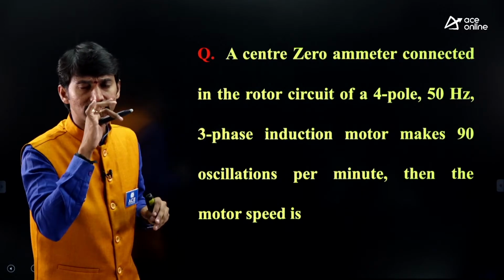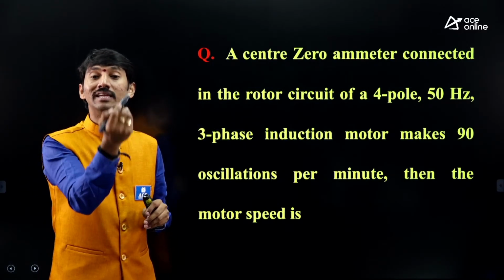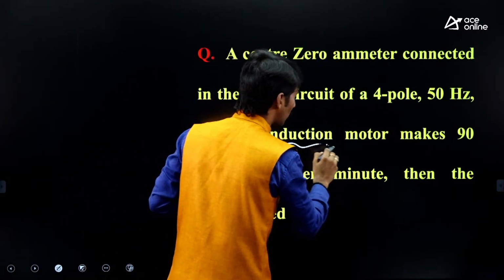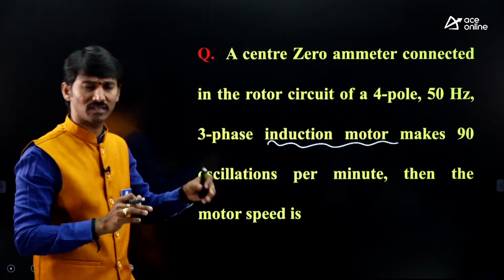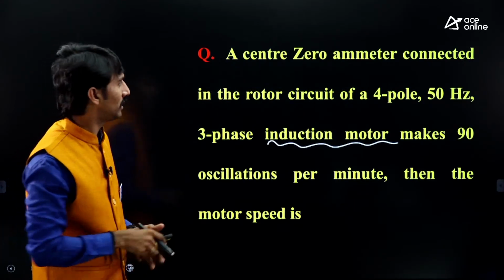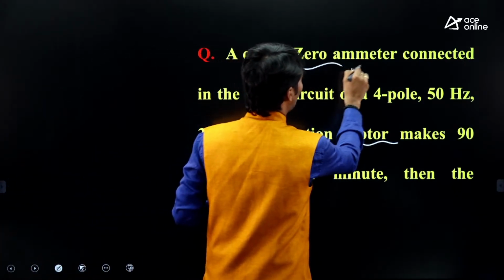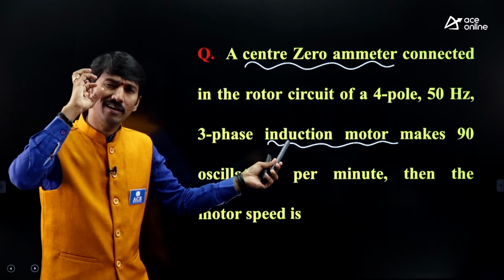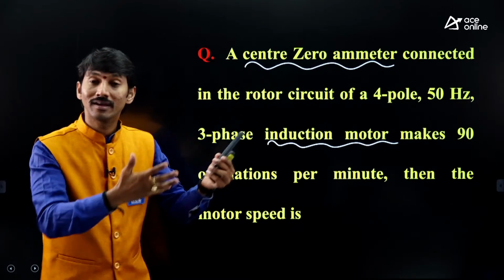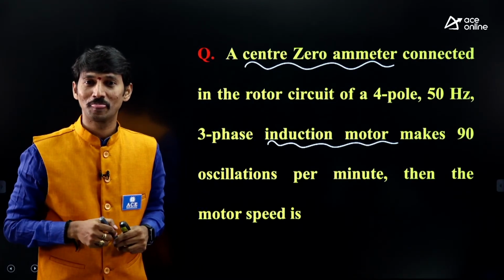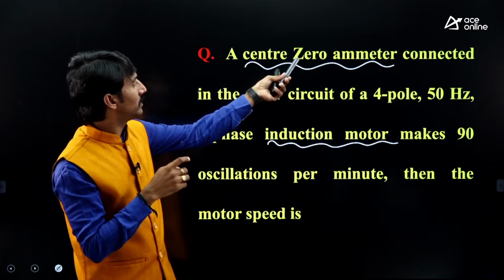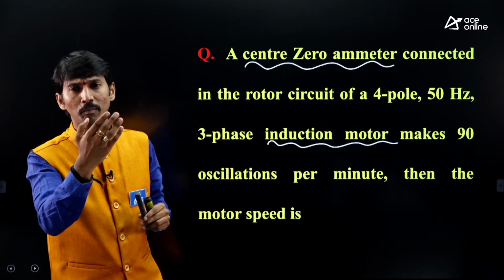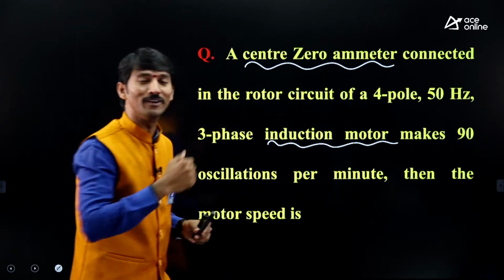I'm not solving it in this session. I just would like to show the importance of measurement. See, this is simply an induction motor question, one of the earlier paper questions, for example. In this, a center zero ammeter is given. What does it mean? In order to answer this, you need to have a little bit of idea about the ammeter. That is my measurement topic. Means in the induction motor, a center zero ammeter means you need to have some idea about what is center zero, what is an ammeter. Then you can answer this question very easily.